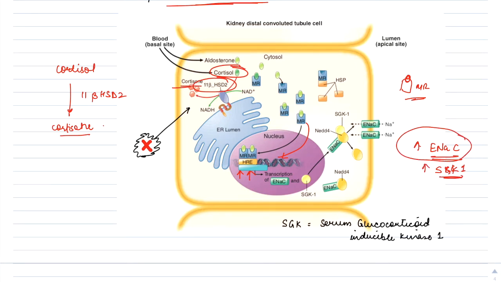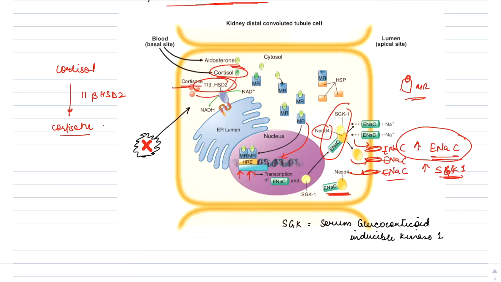The ENaC usually binds with NEDD4 and is inactivated, but because SGK1 is also overproduced, it will prevent the interaction of ENaC with NEDD4, and more of this ENaC will be incorporated into the membrane in the presence of these changes.